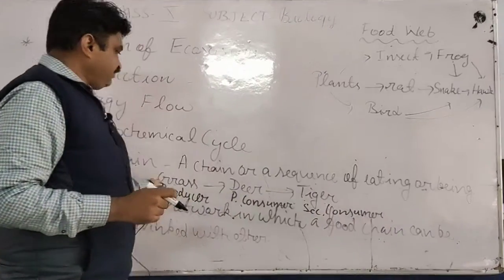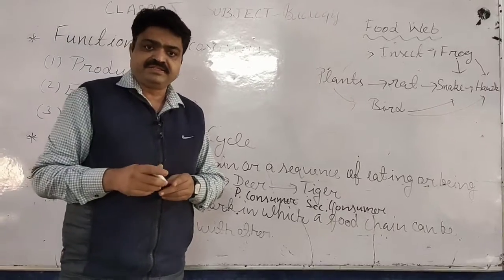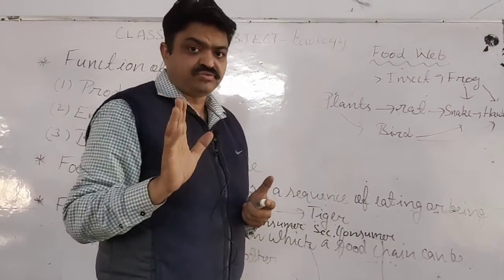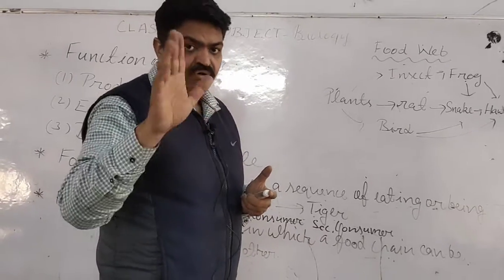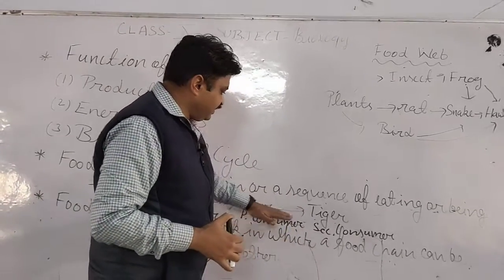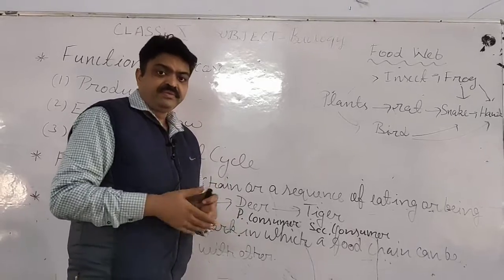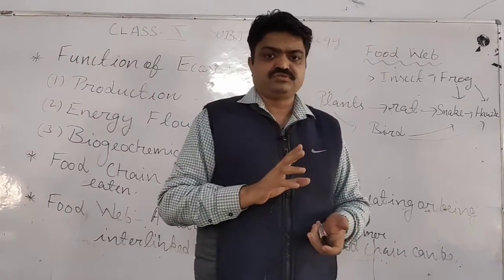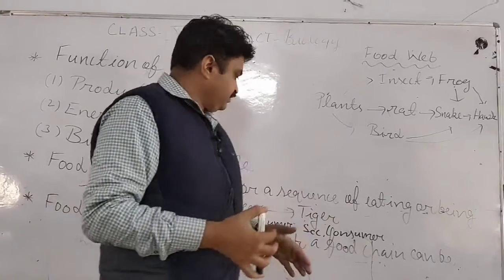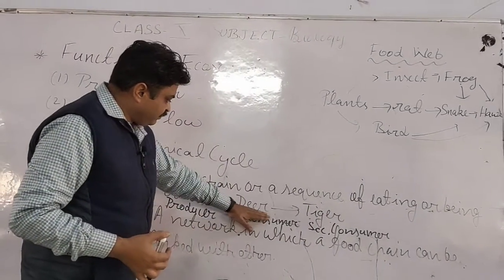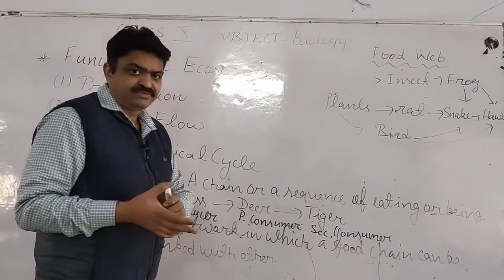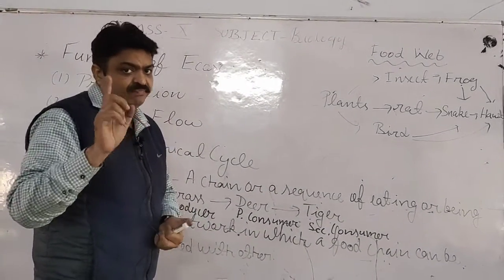Now in the food chain, student, the primary consumer generally belongs to the herbivores or the omnivores. And the secondary consumers belong to the omnivores or the carnivores, student. Means the primary consumers have a vegetarian food habit. That's why they are known as herbivores.